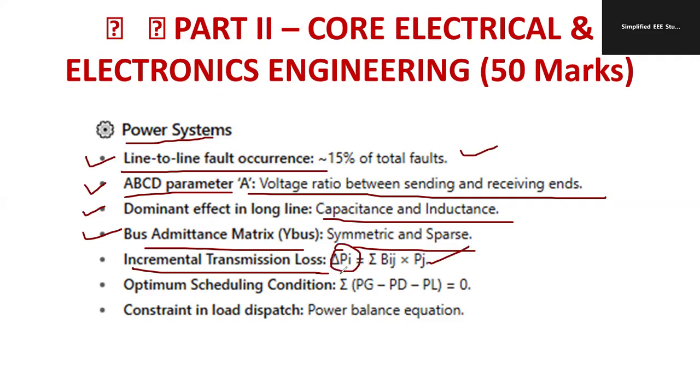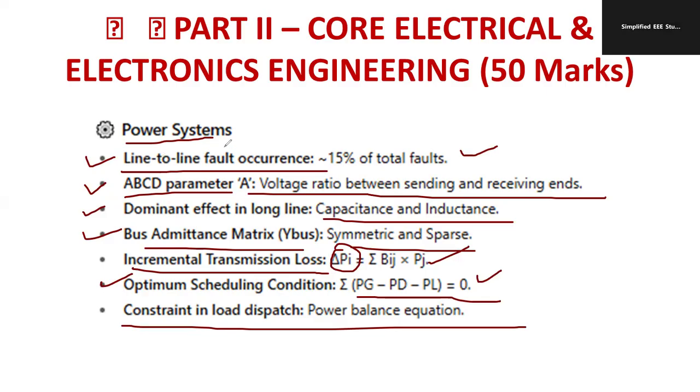Power system operation and control is one of the important topics. Similarly, optimal scheduling: sigma PG minus PD minus PL is equal to 0. Try to remember the different types of buses: slack bus, load bus, generator bus. Similarly, the swing equation is also important. Then constraints in load dispatch, power balance equation. Apart from that, study the types of transmission line, long, medium, and short. Study what the Ferranti effect is. Those kinds of topics are very important.